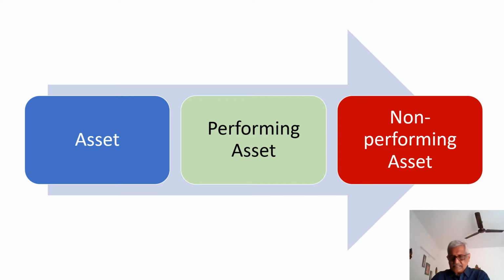The assets are classified into two categories. One is called a performing asset and the other one is called non-performing asset. By asset, I mean the loans and advances granted by bank. Now let us understand what is meant by a performing asset and what is meant by a non-performing asset.